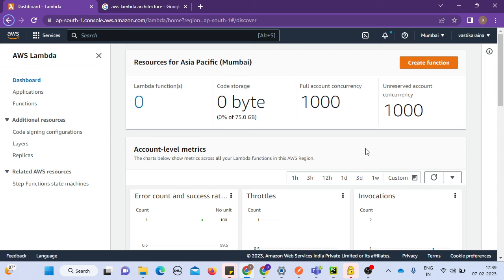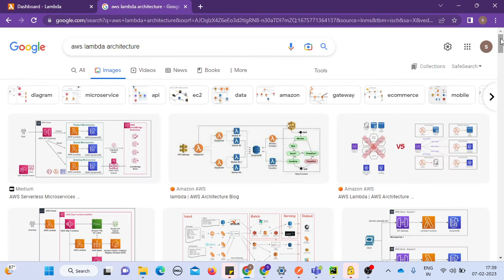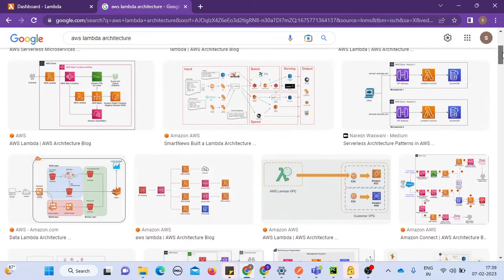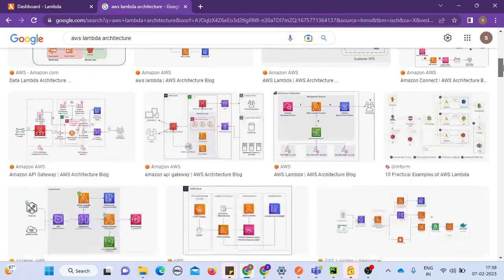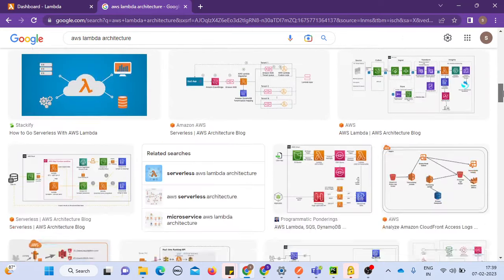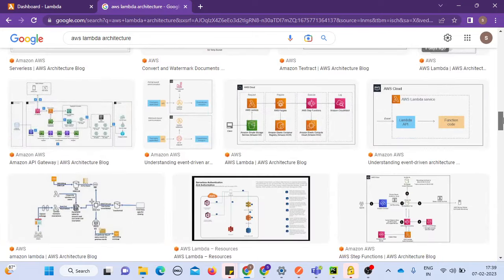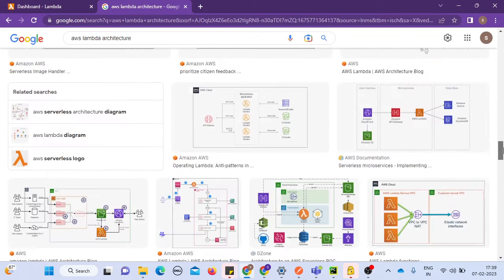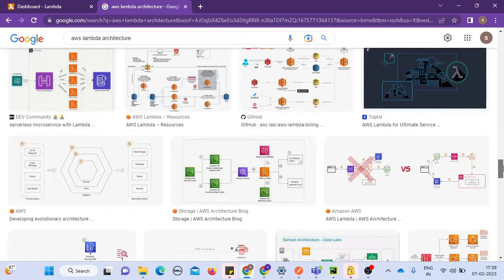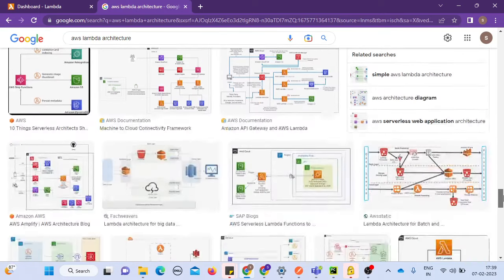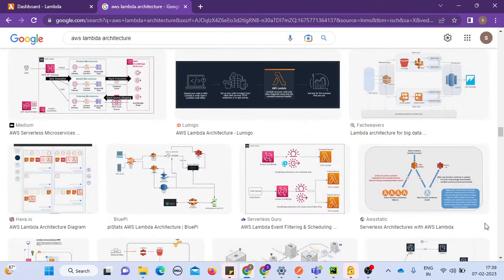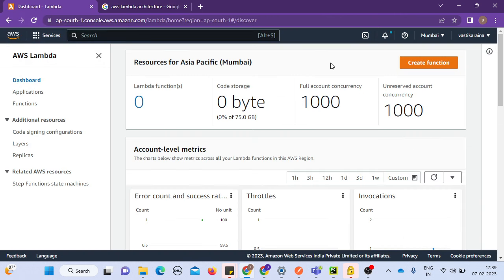If you search on Google, they'll give you a lot of complex architecture, like I can show you here. All the architecture does make sense, I'm not saying it doesn't, but unless you understand the basics of what Lambda is, it's not good to dive in and puzzle your mind with all those different jargons and get confused. Simplicity is always the key to understanding, and the key for your implementation and development.